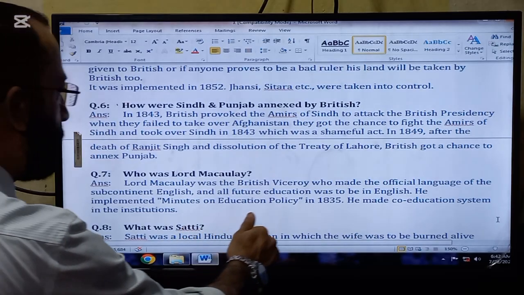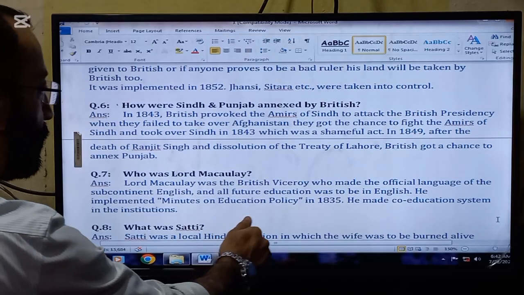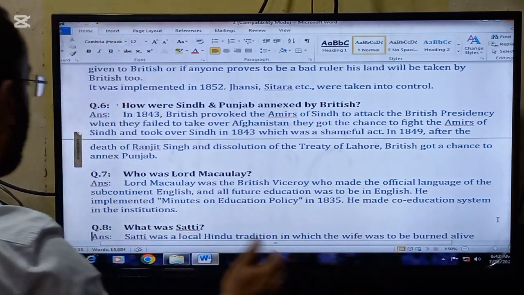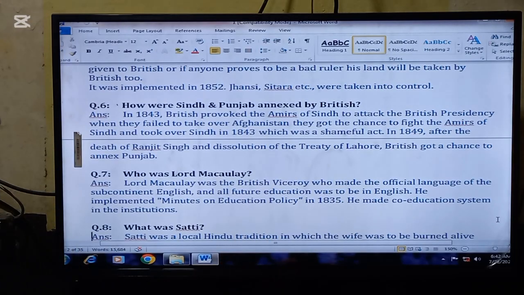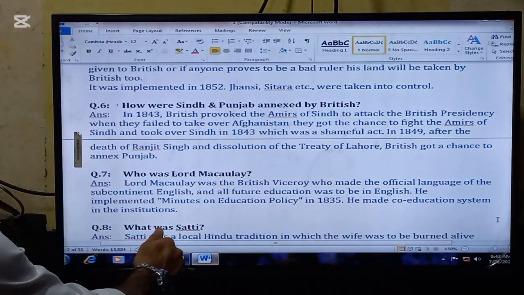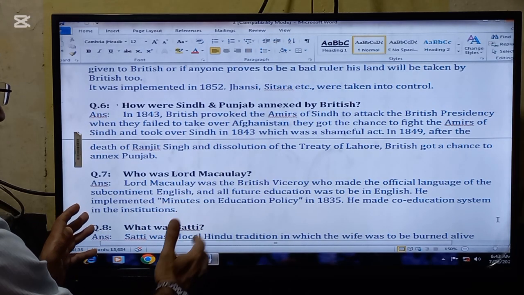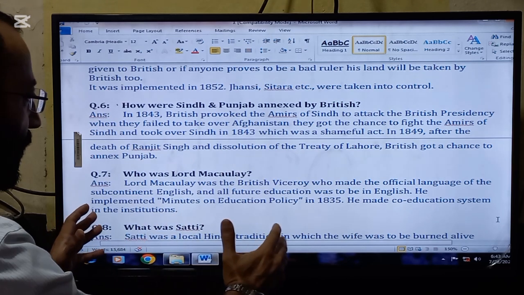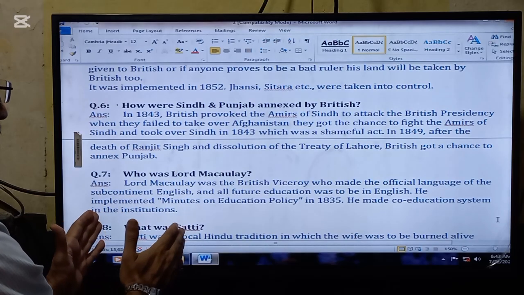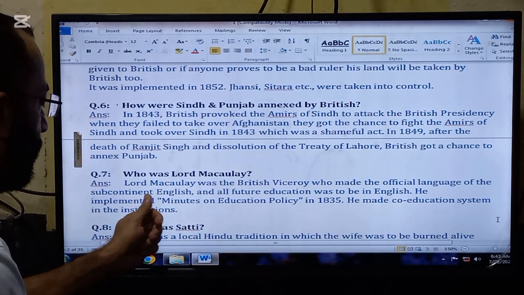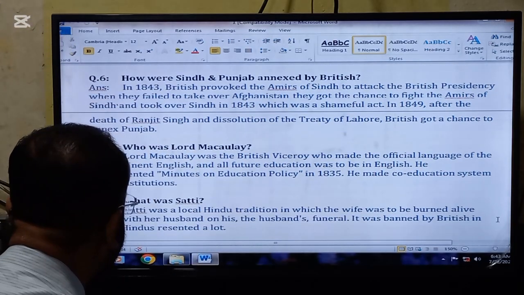Lord Macaulay was the British official who made English the official language of the subcontinent, and all future education was to be in English. He implemented the Minute on Education policy in 1835. He introduced a co-education system in the institutions. So actually he was basically an educationist, and he did a lot for education in the subcontinent, but keeping in view the interest of the British. So he did a lot in the field of education, but particularly for the British.